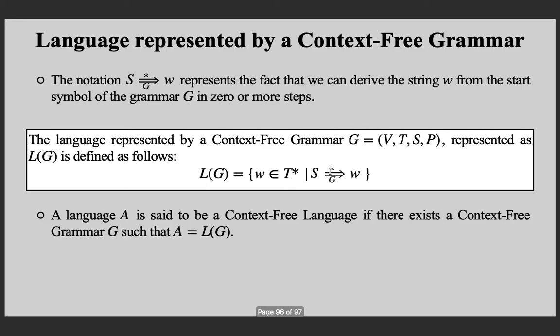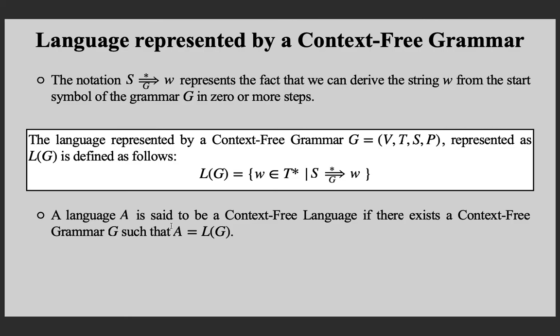Now if you have a context-free grammar generating a language A, then the language A is called a context-free language. That is, a language A is said to be a context-free language if there exists a context-free grammar G such that A is the language of the grammar G. For example, A to the power n, B to the power n is a context-free language by this definition because there exists a context-free grammar generating the language.